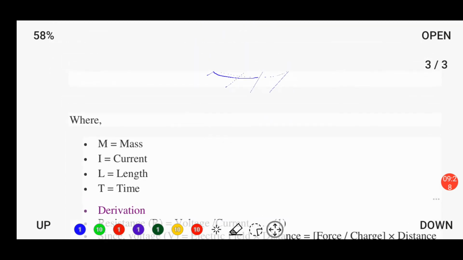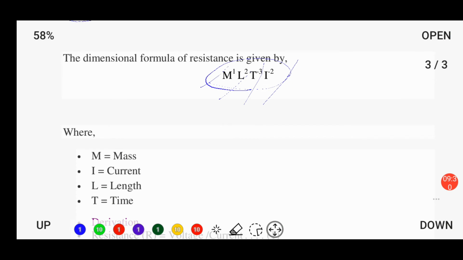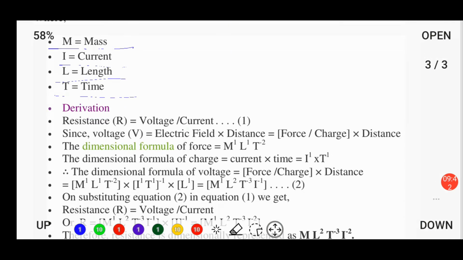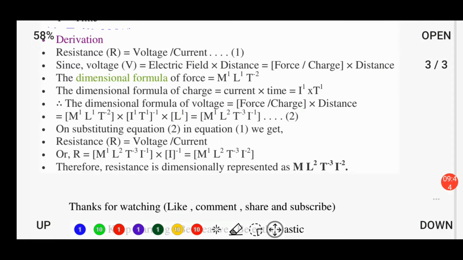Here M is mass, L is length, T is time and I is current. Now we are going to present the derivation of how this dimensional formula of resistance comes out. Basically, we know that resistance is equal to voltage divided by current.